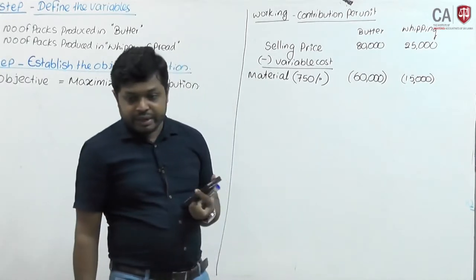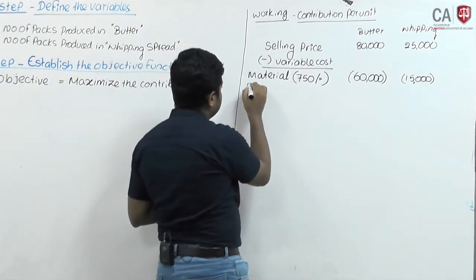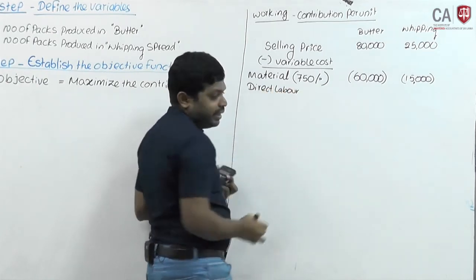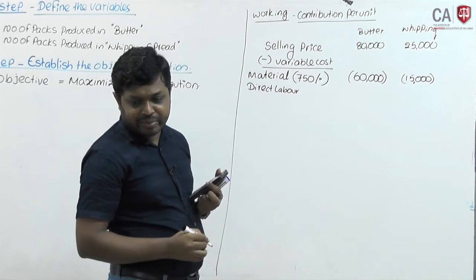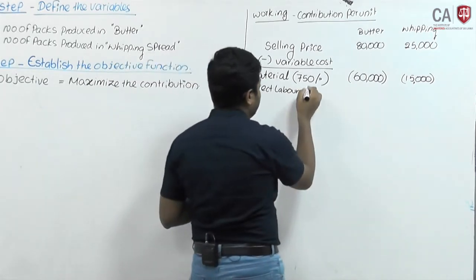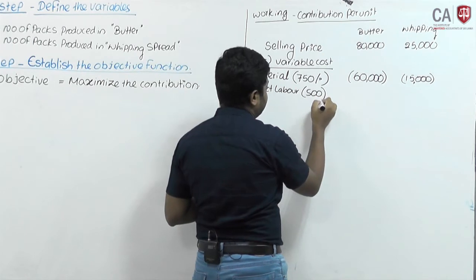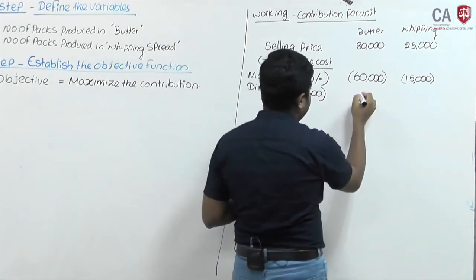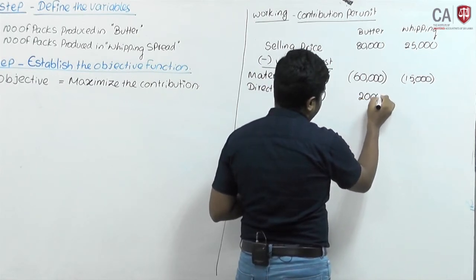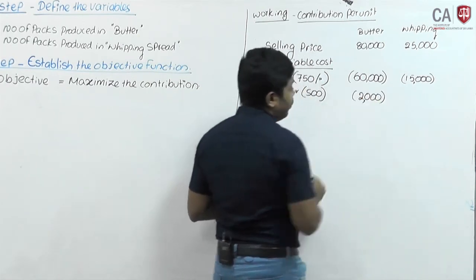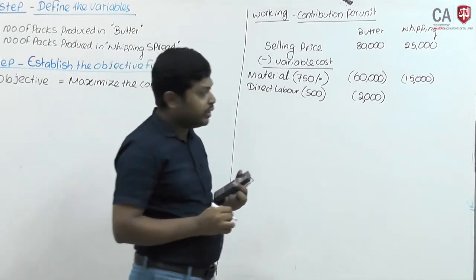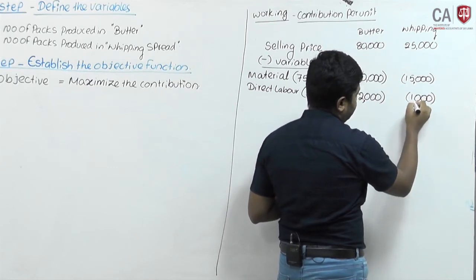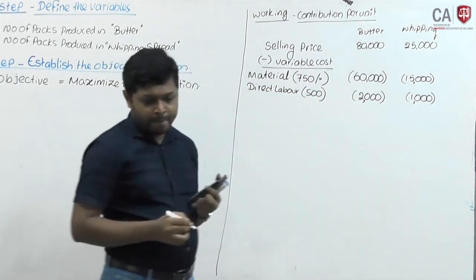Direct labor: it is clearly mentioned that direct labor is 500 rupees per hour. Butter requires 4 direct labor hours, 4 into 500, 2000. Whipping spread requires only 2 hours, 2 into 500, 1000 rupees.